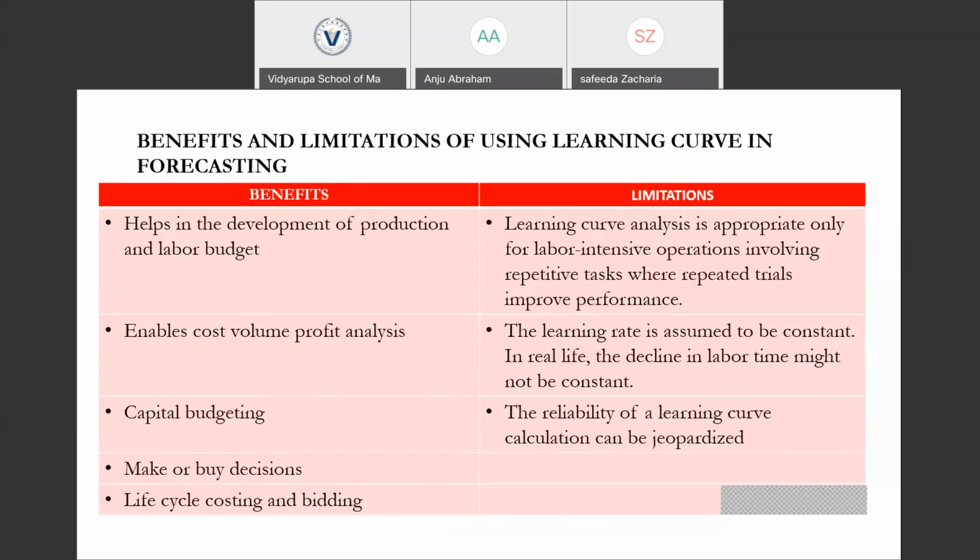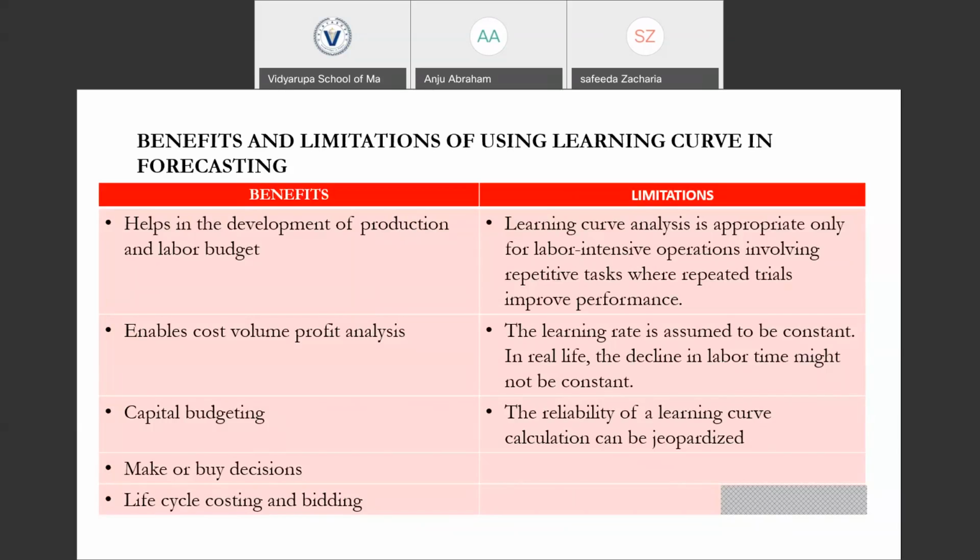And make or buy decisions, because make or buy is a margin analysis decision where the decision is whether to make this product in-house or whether to buy it from an outside supplier. So in deciding whether to make or buy, the cost associated with these two options is necessary. When we are going to make this product in-house, the learning curve has its importance, because if there is a learning curve in existence, the cost will be low as the number of units gets doubled, or when the production increases, the time and cost will be decreasing. So, in order to decide whether to make or buy, this learning curve has an important role.